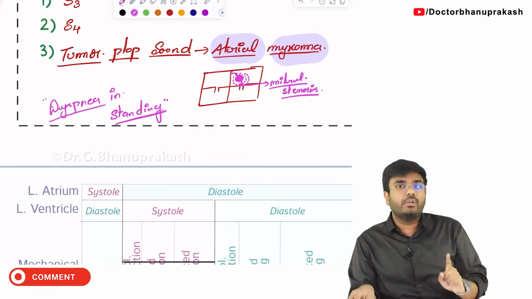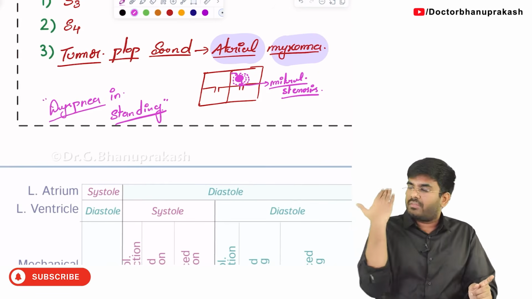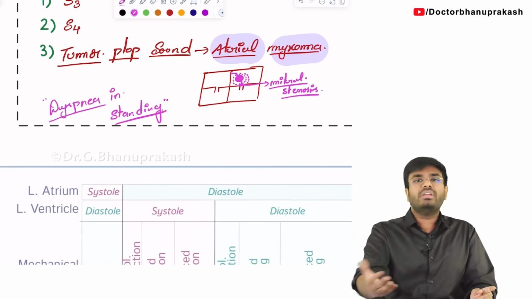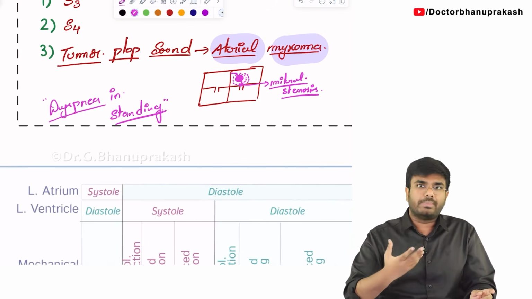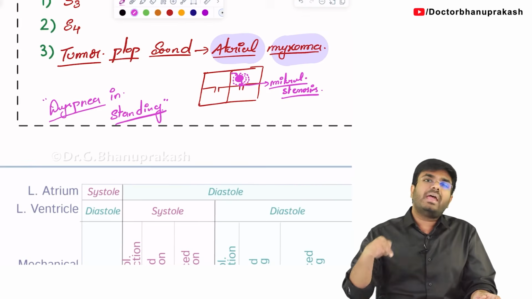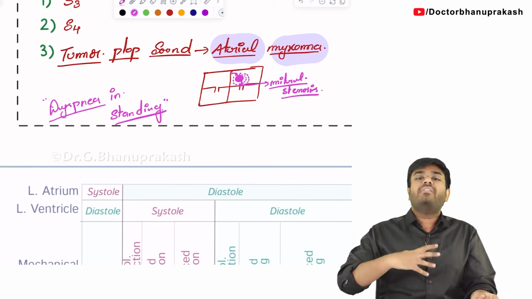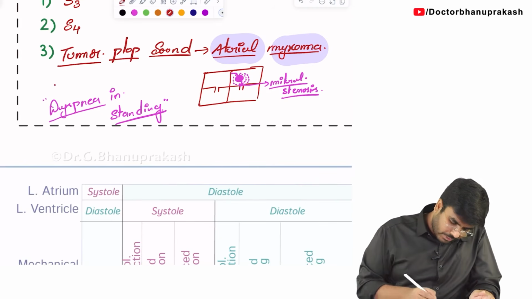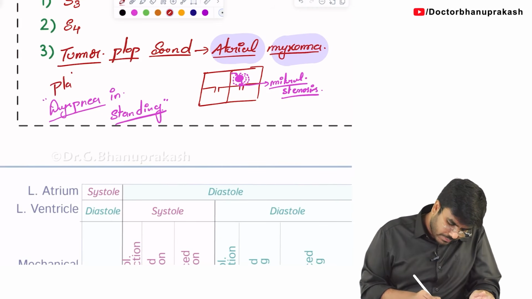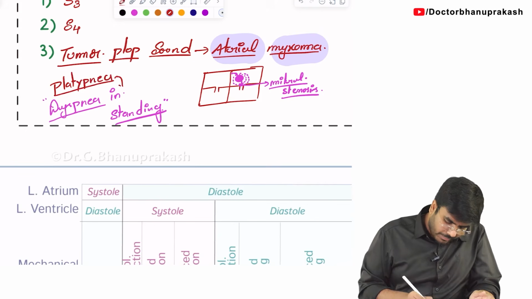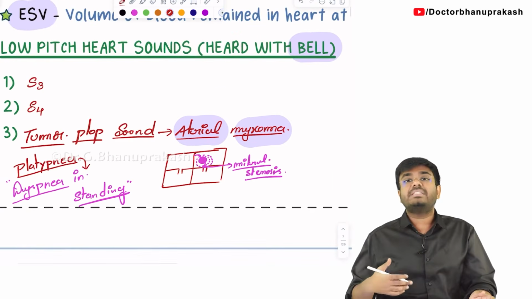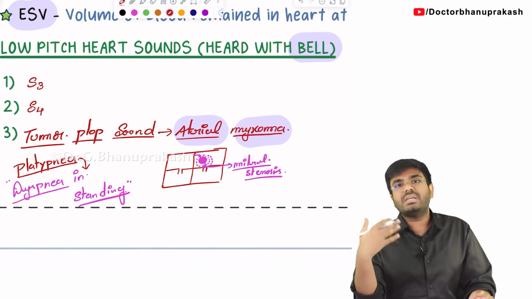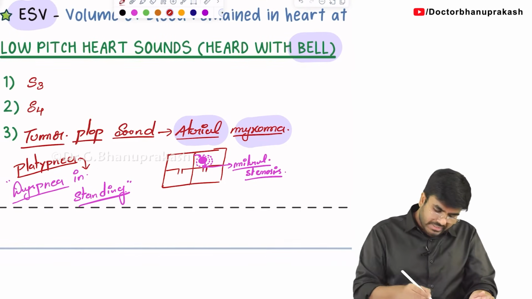Usually heart failure patients, whenever they lie down, will have symptoms. They will be having difficulty in breathing. But here, in this patient with atrial myxoma, they will be having dyspnea on standing. This is called platypnea. So what is platypnea? Platypnea means if the person is having dyspnea upon standing, then it is called platypnea.